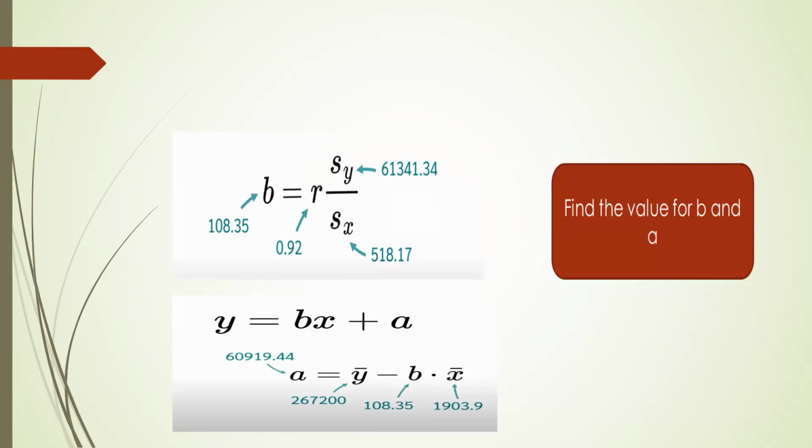The value for standard deviation for Y is 61341.34, and the value for standard deviation of X is 518.17. So after all this, we get the value for B as 108.35. And if we want to calculate the value for A, again, the mean for Y is 267,200, the mean for X, or the house sizes, is 1903.9, and the value for B is 108.35. So we get the value for A is